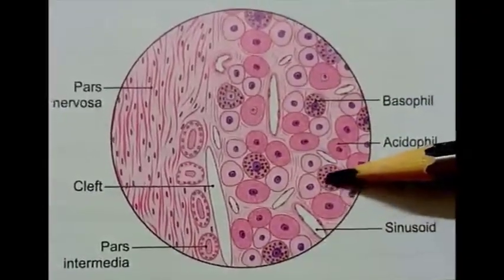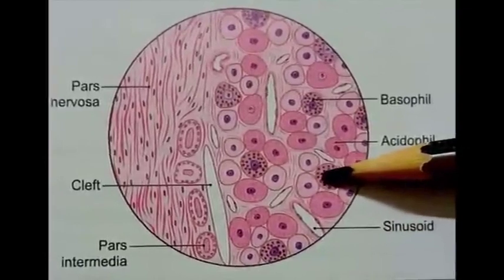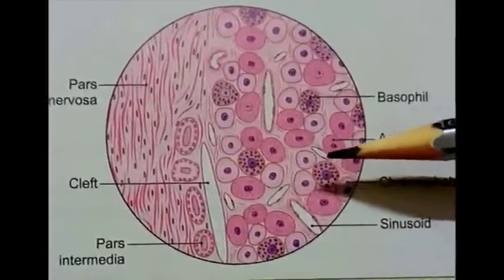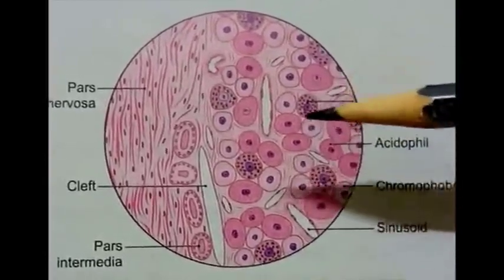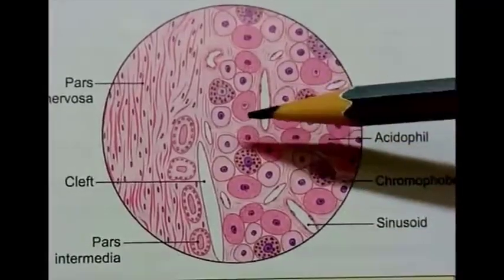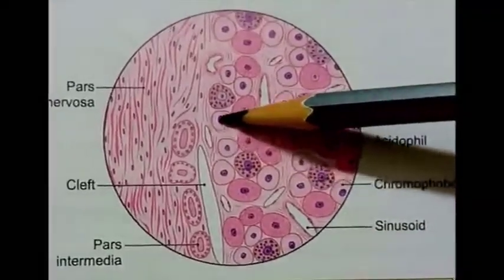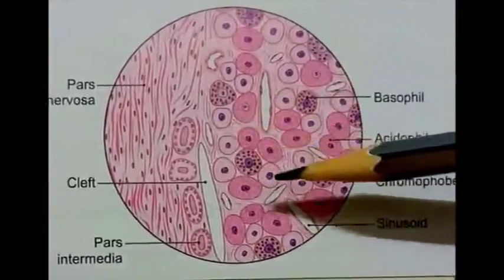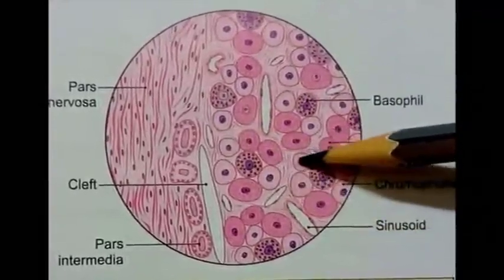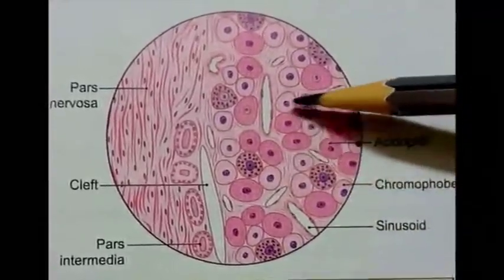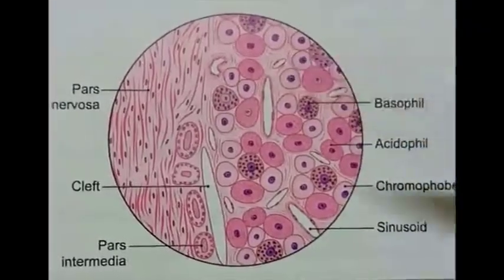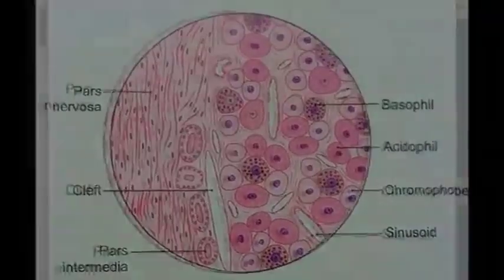Basophil cells constitute only 7% of the chromophilic cells, and third are the chromophobe cells. Chromophobic cells appear relatively light in color because they do not react with the stain immediately, and they appear lighter under the microscope.